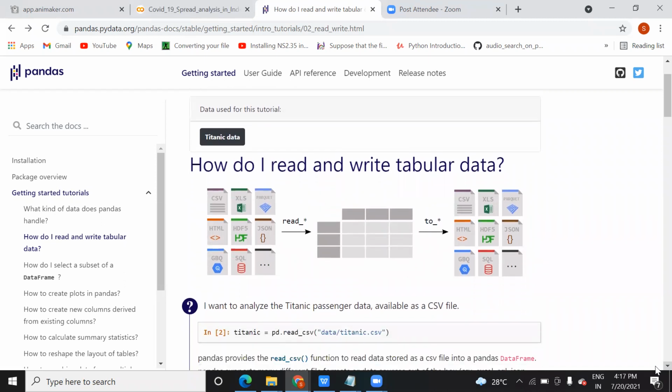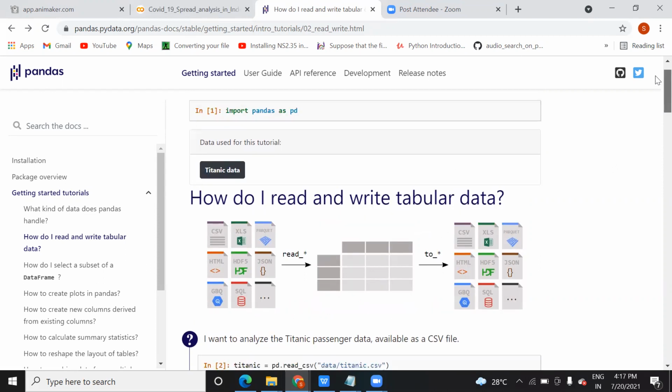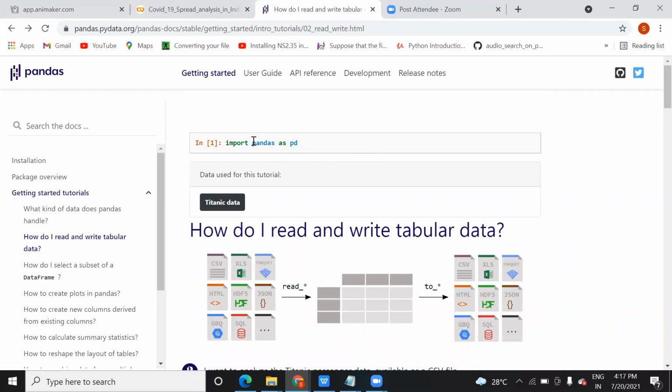Now how are you going to do that? You just need to run this instruction: pd.read_csv. Pd is here what? Pandas. In order to avoid writing the whole library name pandas, you can write import pandas as pd, and you can use a short name to call the functions that are available in pandas. This pandas library has a lot of functions that allow you to read different kinds of files.